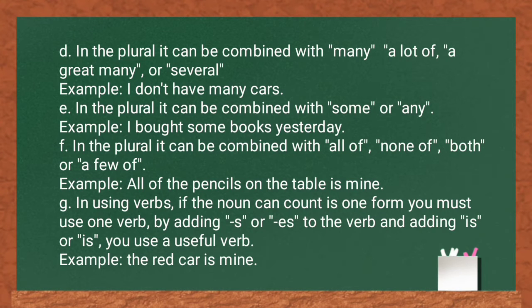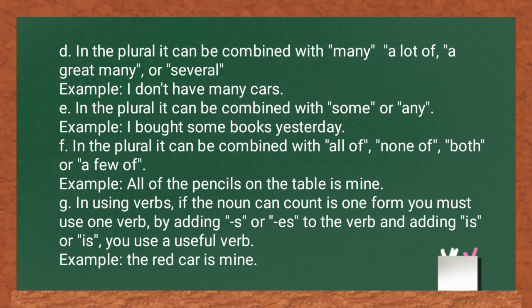D. In the plural, it can be combined with many, a lot of, a great many, or several. Example, I don't have many cars. E. In the plural, it can be combined with some or any.